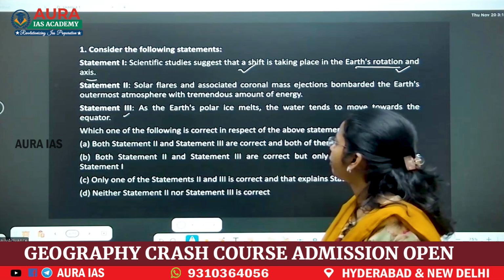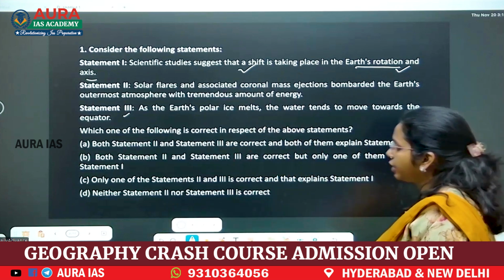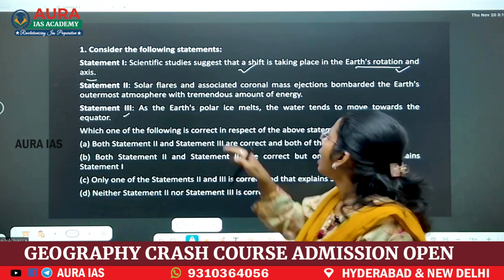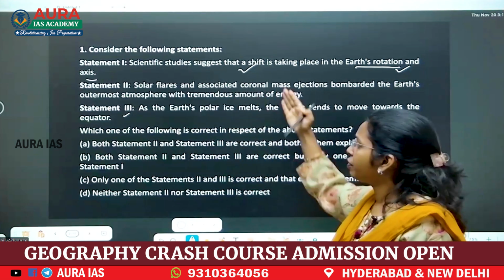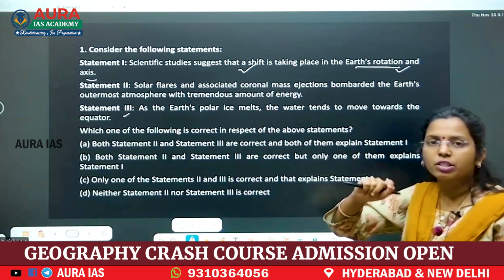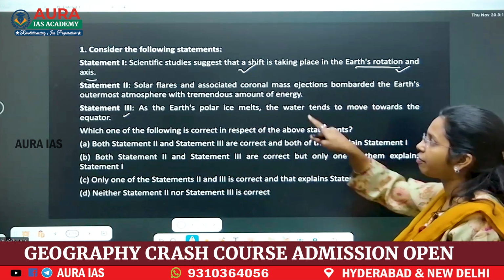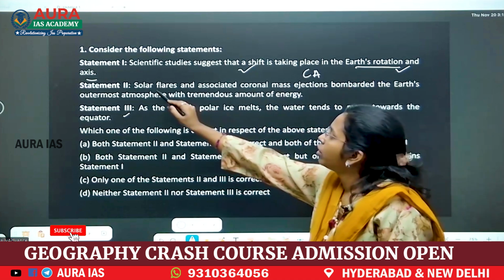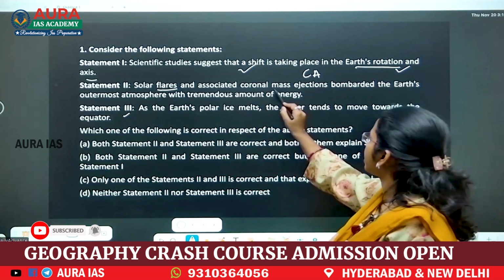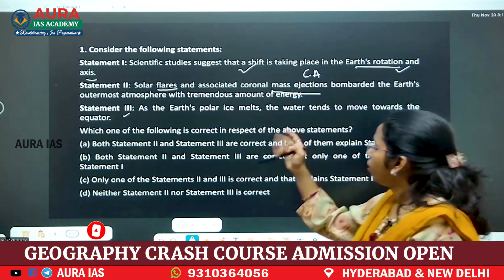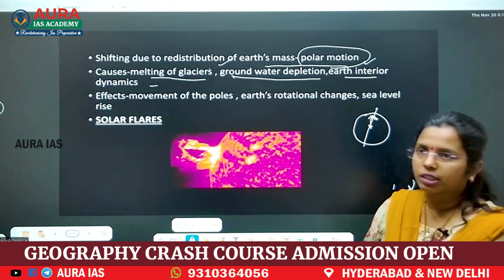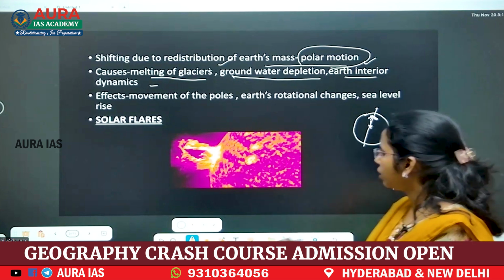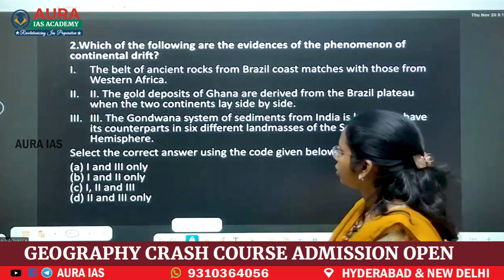Now, when you talk about solar flares and associated coronal mass ejections, see, you have to prepare the subject along with current affairs. When you see the questions, you have to think why this question is asked. Why is the statement there? Because it is in the news. These solar flares and these coronal mass ejections are also in current affairs. First, what are solar flares, madam? Now we will discuss solar flares in depth.